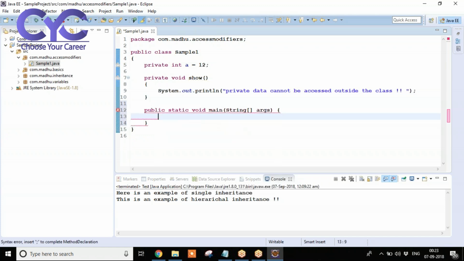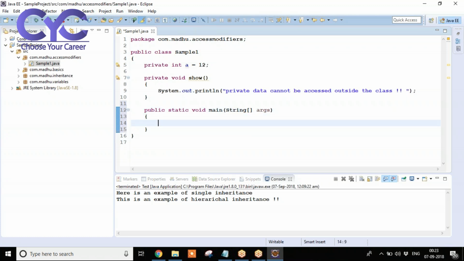Now here I'm creating a main method. Inside this main method, I'm creating an object for our class: Sample1 sample1 is equal to new Sample1. Then System.out.println of sample1.a, an instance variable I am calling by using an object, and sample1.show.